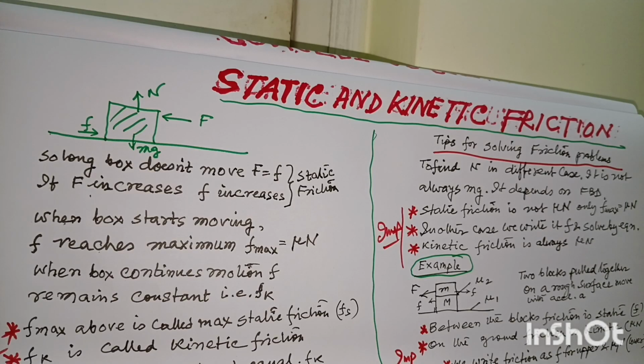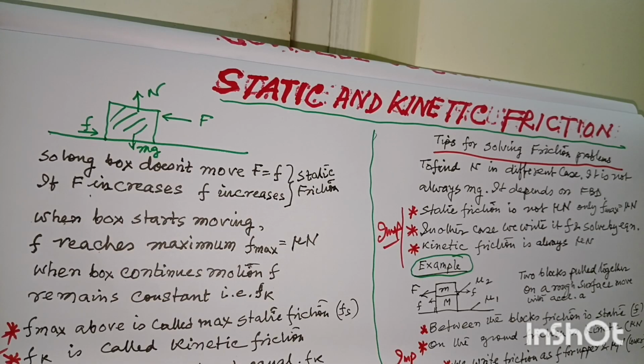So as long as it is at rest, F has to be equal to small f. That means the applied force has to be equal to the frictional force. When F is increasing, this frictional force is also increasing, because it is not moving.